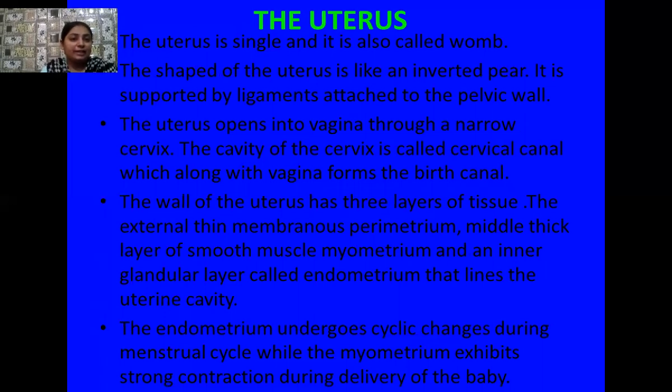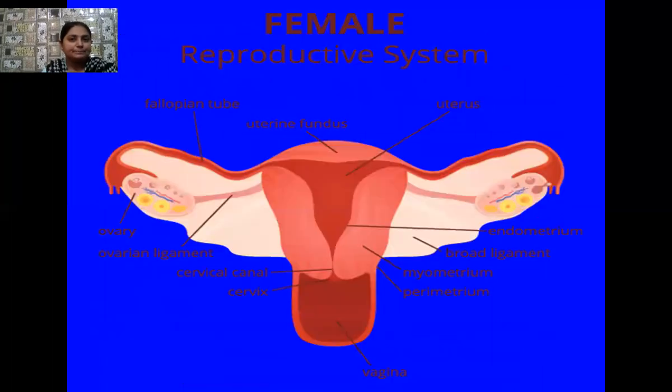In this way, the three layers line the uterine cavity. The endometrium, the innermost layer of the uterus, undergoes cyclic changes during the menstrual cycle, while the myometrium, the middle layer, exhibits strong contractions during the delivery of the baby.